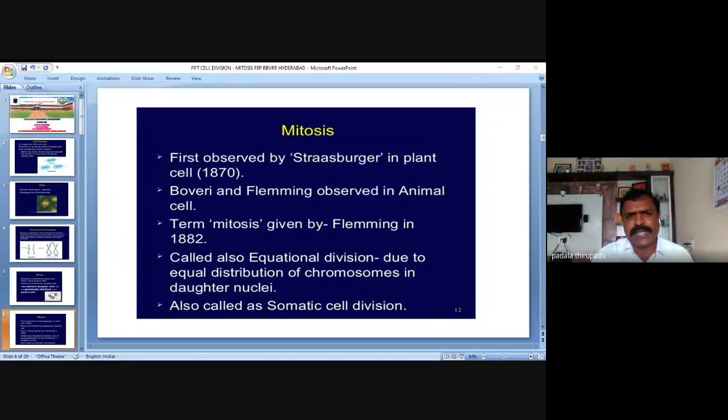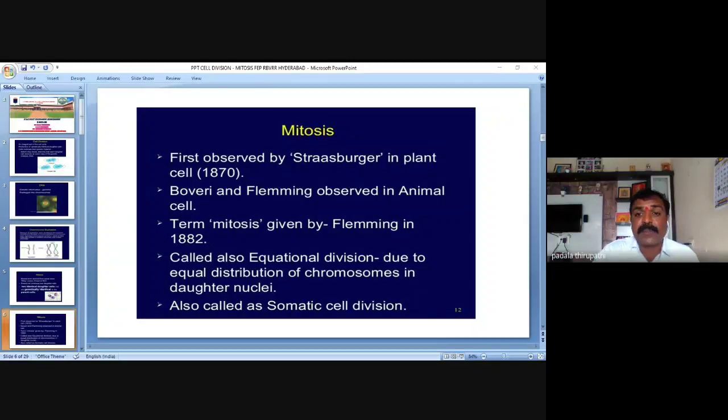In syngamy, the male gamete fuses with the egg cell in the embryo sac. Am I right? So after fertilization, the egg cell divides to produce the zygote or embryo. Then, after the discovery by Strasburger,